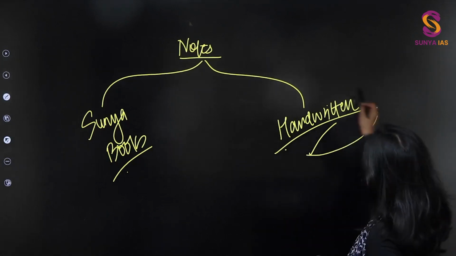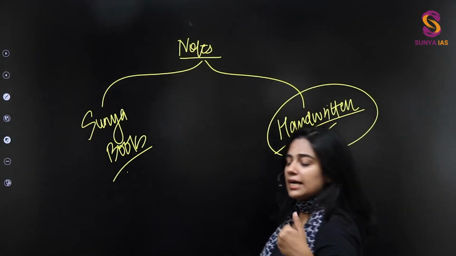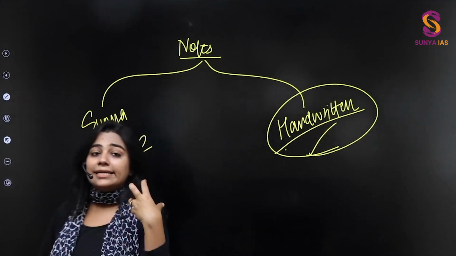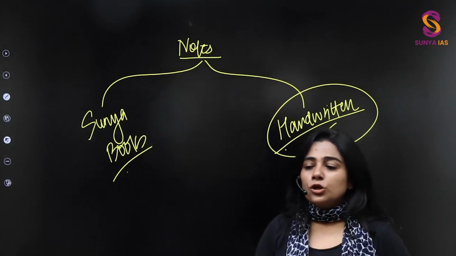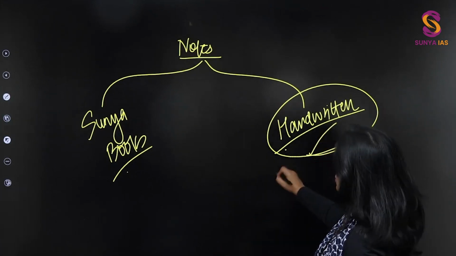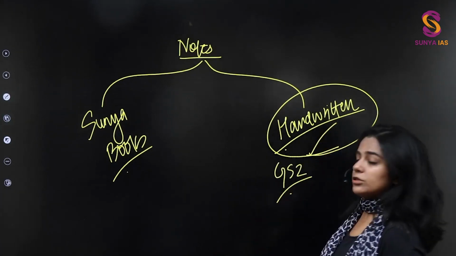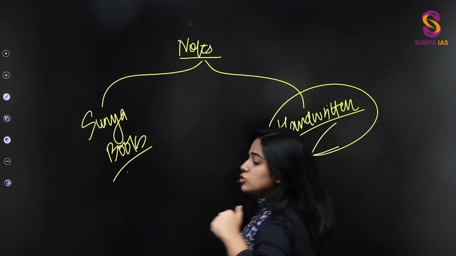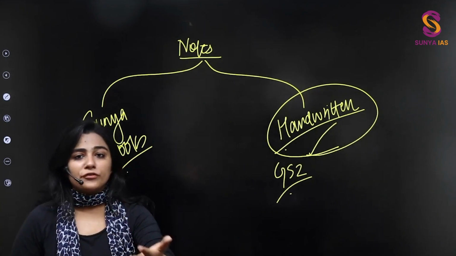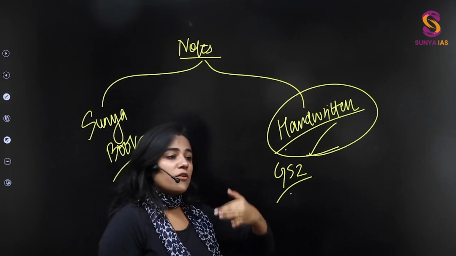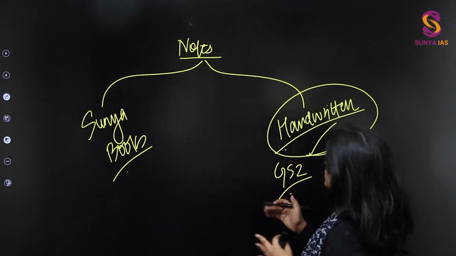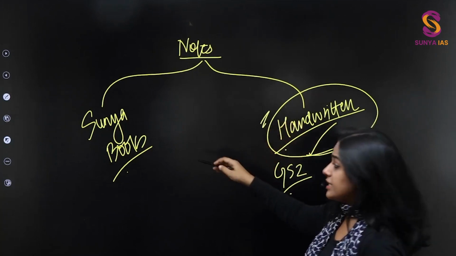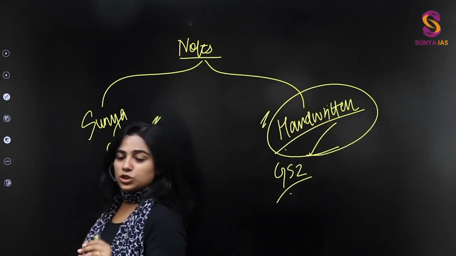When you go for handwritten, you make sure that you index your notes properly. If you're making notes from this particular class, you have to place them in the GS2 module that you are making. Tomorrow, if we are talking about some social issue, or some issue related to geography, which is in the current affairs, you have to put it in GS1. Similarly with economy, GS3, right? So make sure that you index. So handwritten is there, or Shunya books, which can be used.